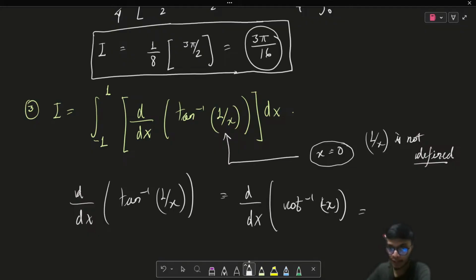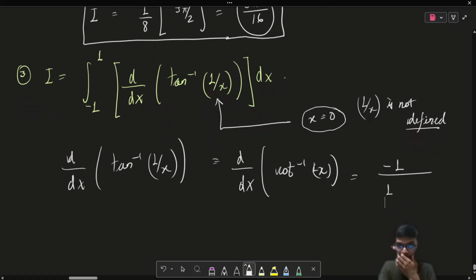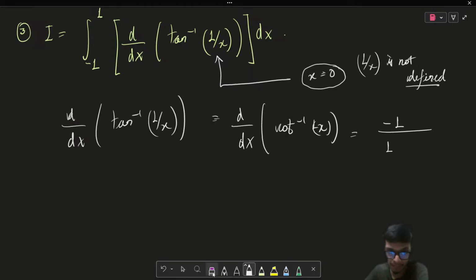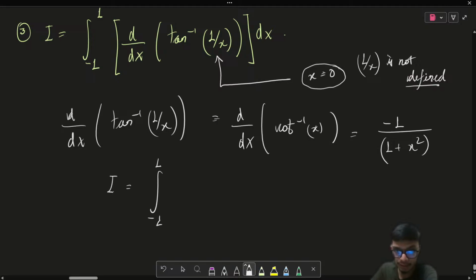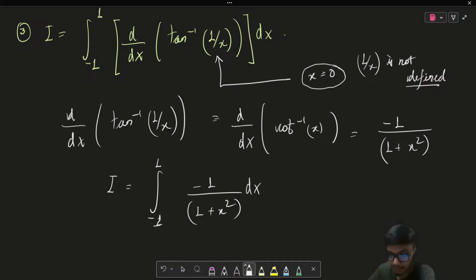So I only need to differentiate cot inverse of x, which is basically -1 upon, please don't think that there is a minus sign written over here, it is basically cot inverse of x. So -1 upon 1 plus x square, that is the derivative. Therefore our integral is from -1 to 1 of -1 upon 1 plus x square dx.